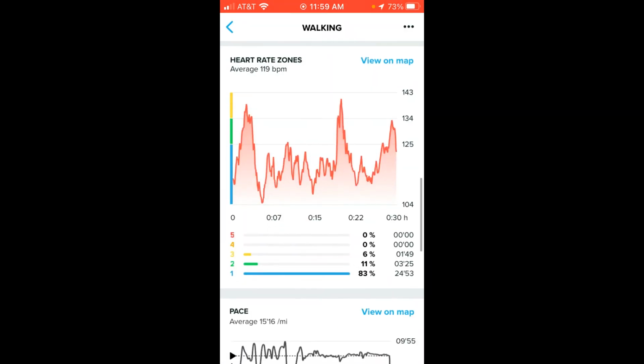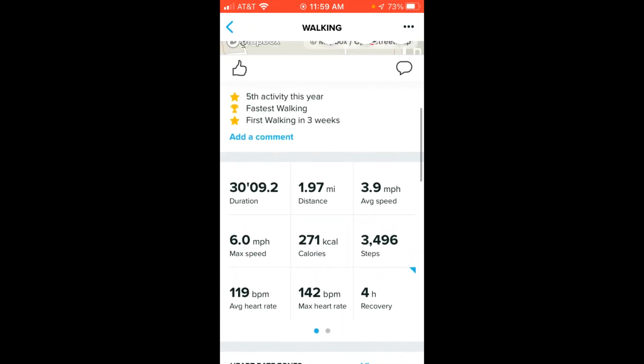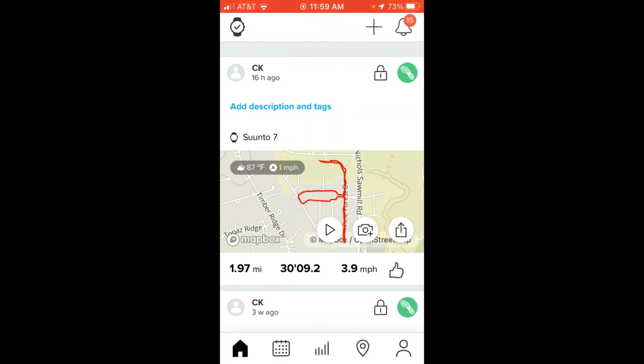Very simple. Their app is actually pretty nice other than the pop-ups on it. I don't have any complaints with the app, but that's a quick way to look at our activities using our Suunto 7 and the Suunto app. I hope the video helps.